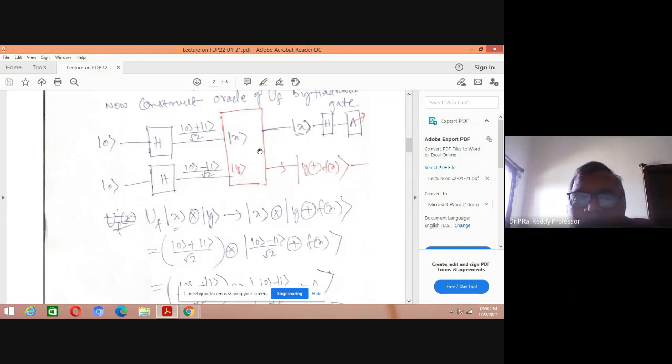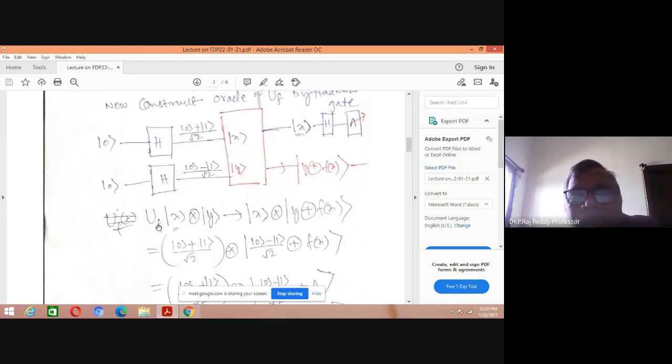Let us say this box contains a unitary transformation. It is represented by UF, that is, U suffix of f. You are taking x as a single qubit, and y is another qubit. This is nothing but the composition of the two single bits x and y.